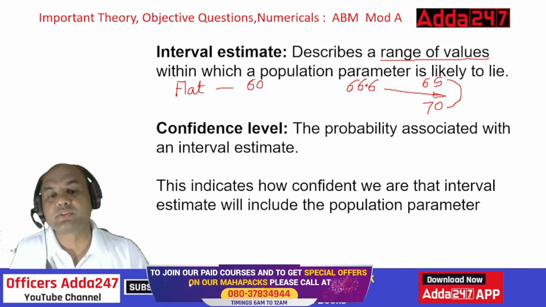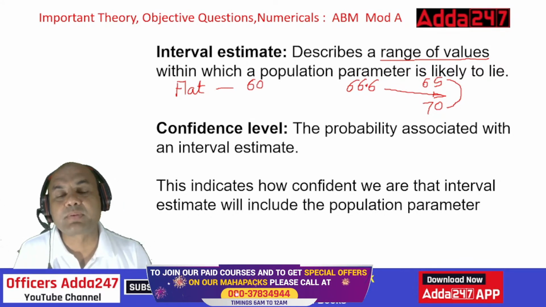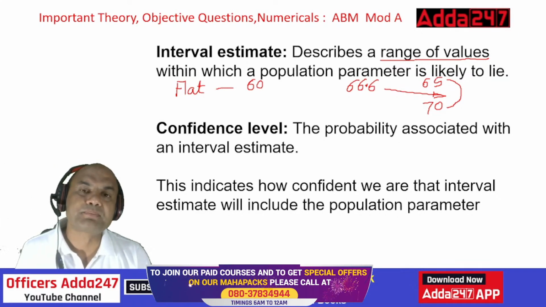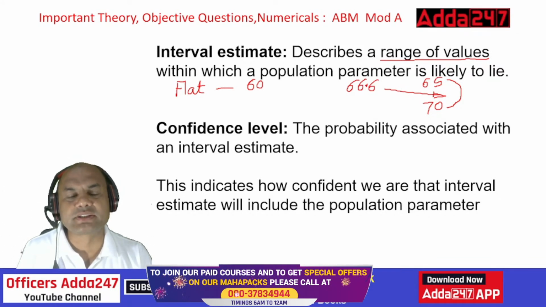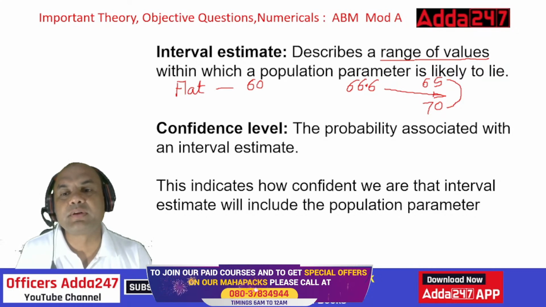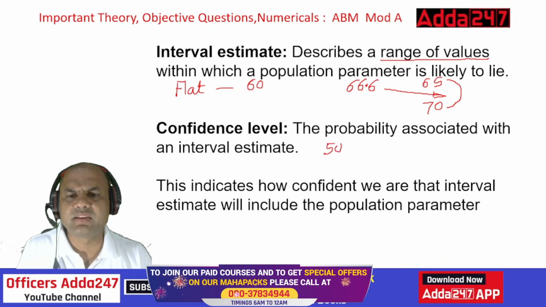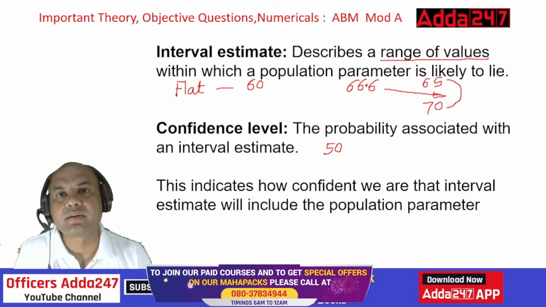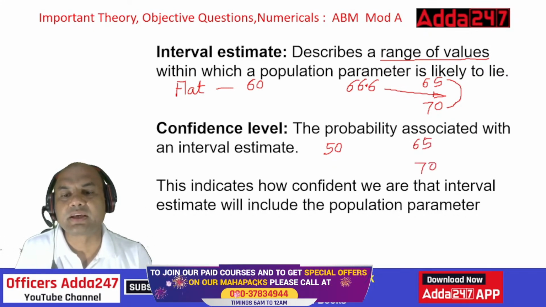The probability associated with the interval estimate means what? What is the probability that my final price, after 1 year of this flat, will lie in this range only? Suppose I tell you my flat's price is today 60 lakhs and after 1 year it will be between 65 to 70. And actually, after 1 year, the price goes to 50 lakhs. There is some problem in that area, something happened and it goes to 50 lakhs. Where is my estimate? I had given the estimate of 65 to 70. What is the price? 50 lakhs.